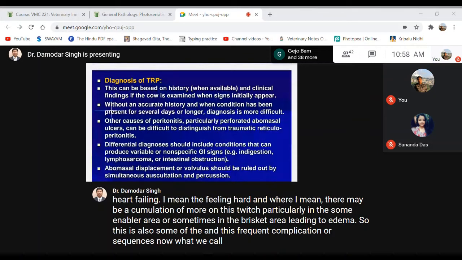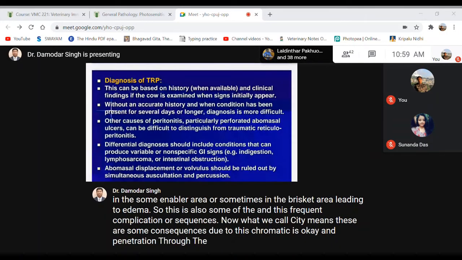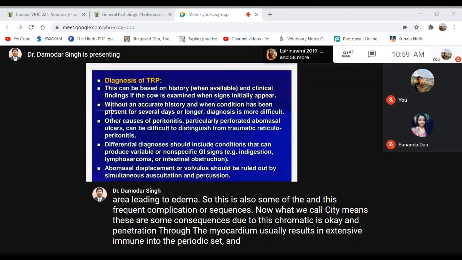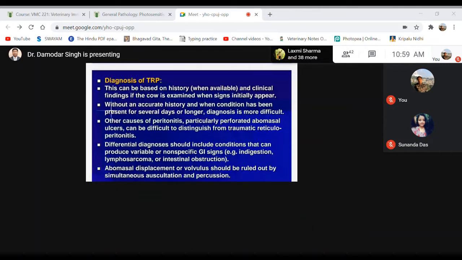Then, lastly, diagnosis. How can this traumatic reticuloperitonitis or pericarditis be diagnosed? So one of the most common things you should remember is that for any disease or pathological condition, when you are asked about the diagnosis, the most important thing is the history. That means what happened, and how it happened.